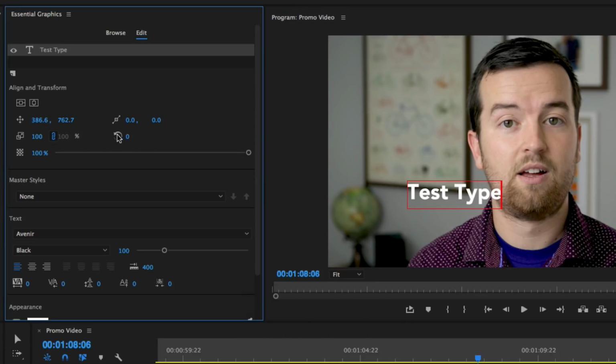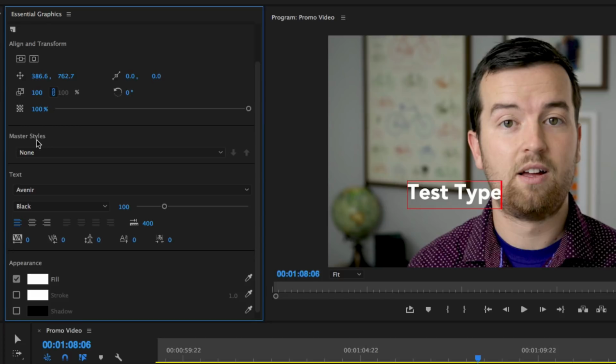You could also rotate with this tool right here, and you can see that automatically my anchor point is in the bottom left. And then you have your opacity. But you also have more options down here, and we have master styles here, but I'm going to skip that and talk about that in just a minute. But you have your basic font options, your font styles. You also have your font size, which is a different way to increase or decrease the size of your text instead of the scale up here.